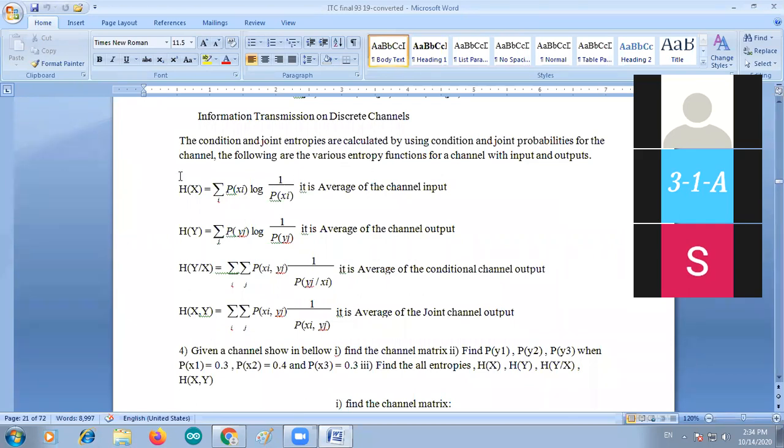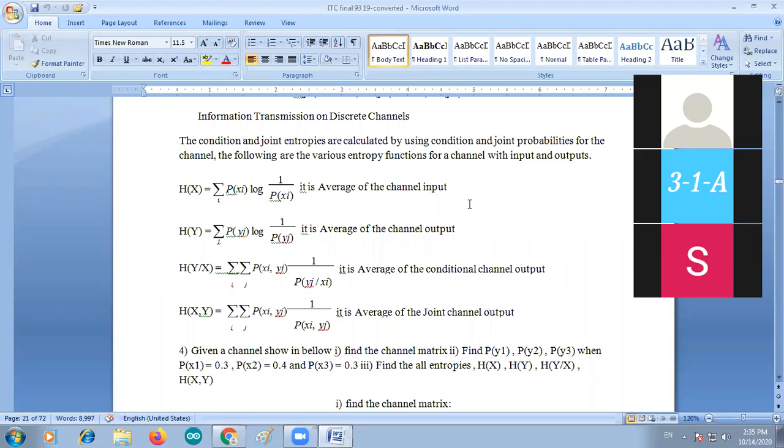The first one is H of x. H stands for the entropy, and x is an input. That is, H of x is the input entropy, which is equal to sigma P of xi log 1 by P of xi, where i represents an integer value specified as input only.